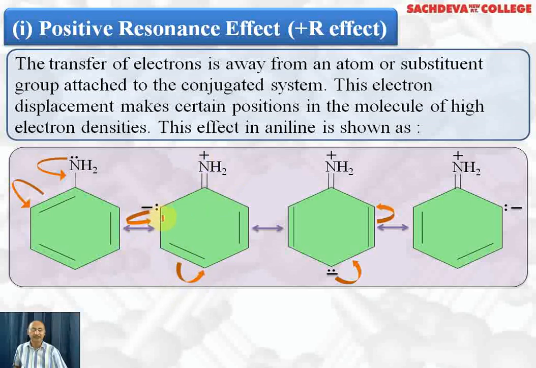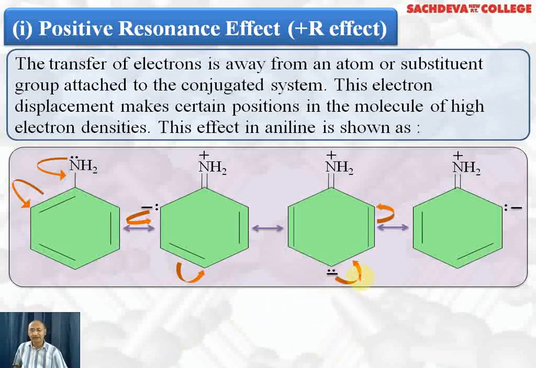This positive and negative will share electrons to form a double bond. So a double bond is formed here. This double bond was already there, and the positive charge on nitrogen was there. We have a negative charge on the para position. Now we have here this pair of electrons.